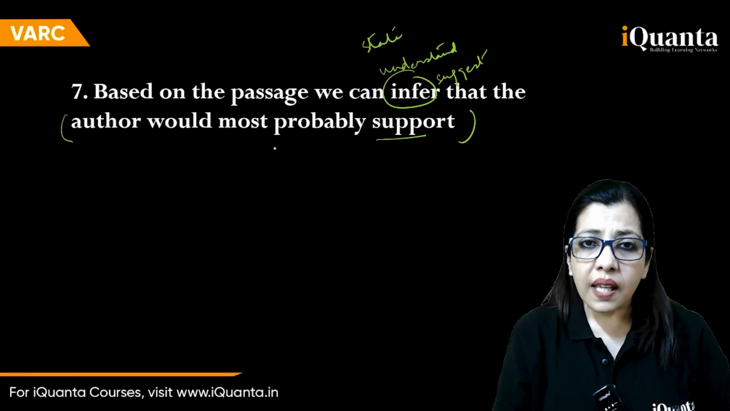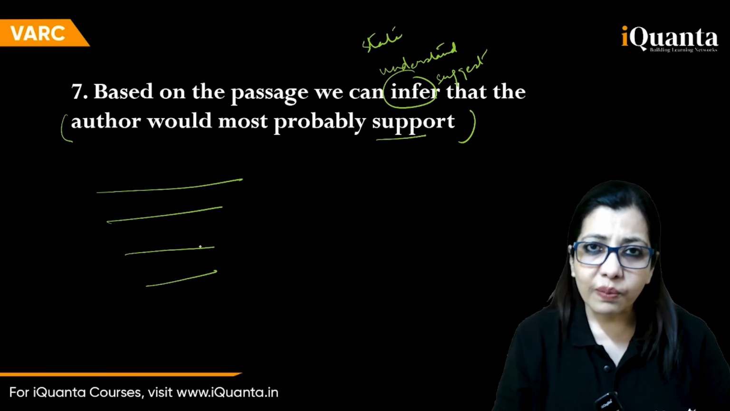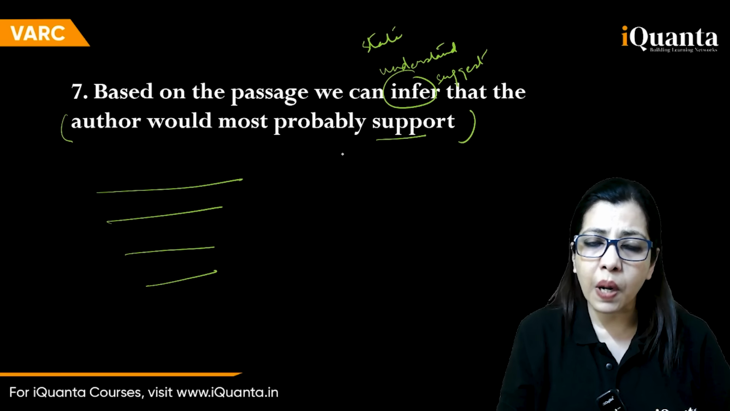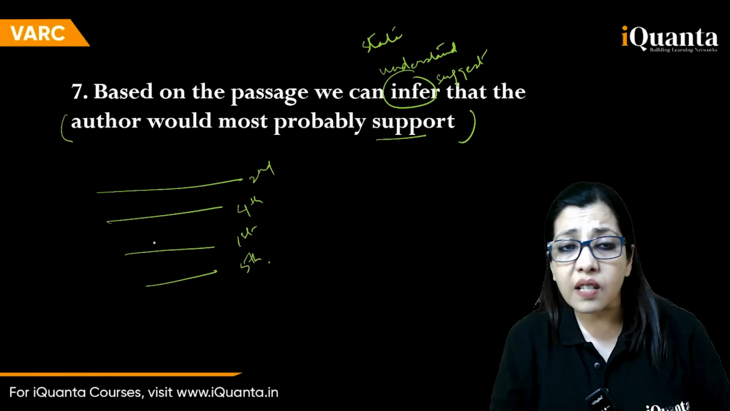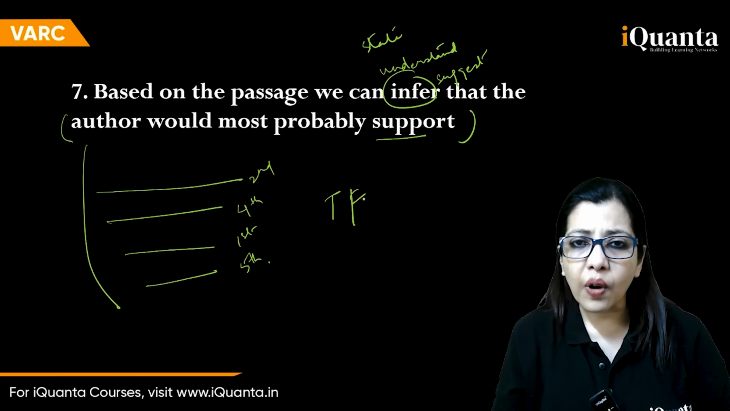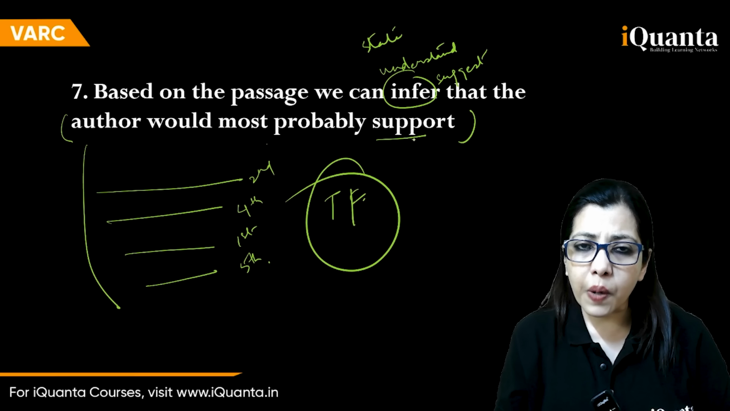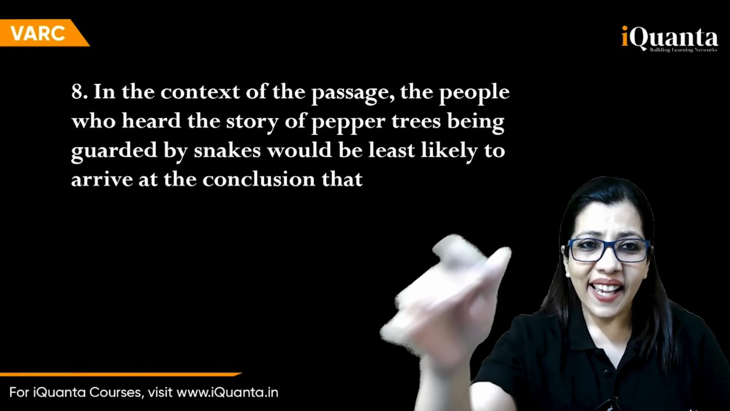Sometimes it so happens that this question may contain options that are taken from different paragraphs. Infer that the author would most probably support. This is from the second para, this is from the fourth para, this is from the first, this is from the fifth. In that case, what is this question asking you to do? Simply put, true and false. You got it? So would most probably support, you are looking for one true and the others are false. But these are connected with different paragraphs. So I have given you two situations connected with this question. All the best. Next one.